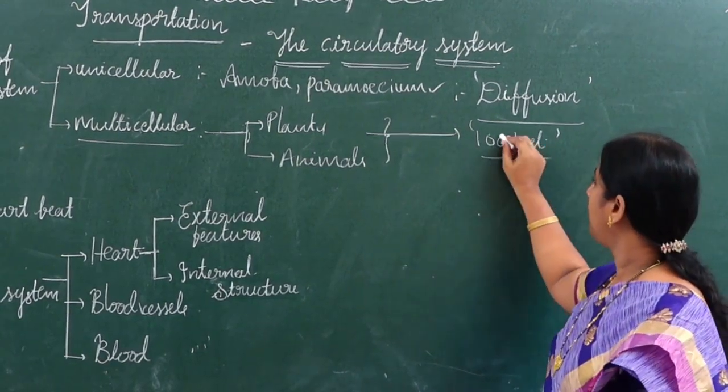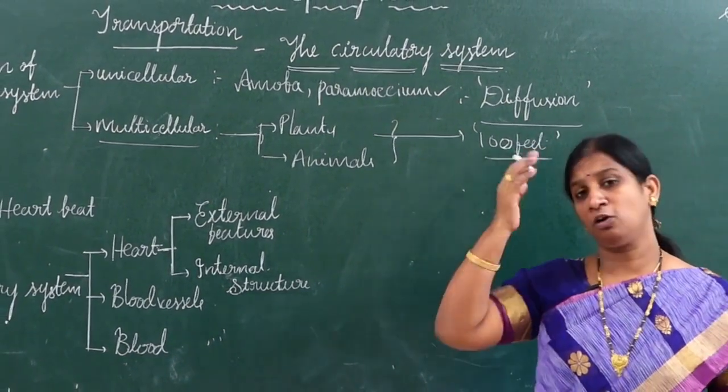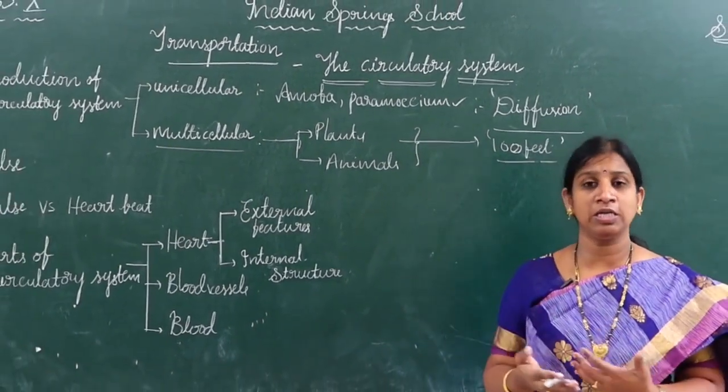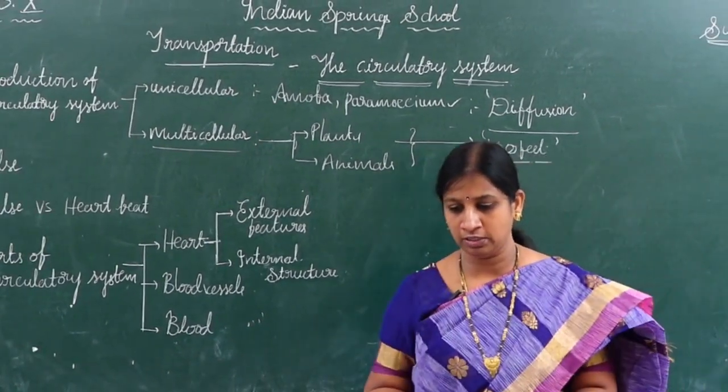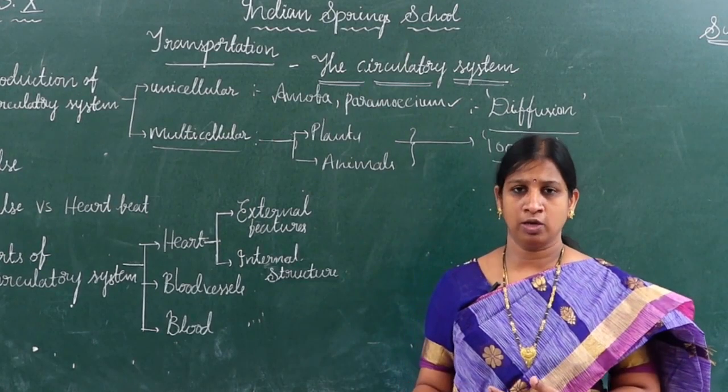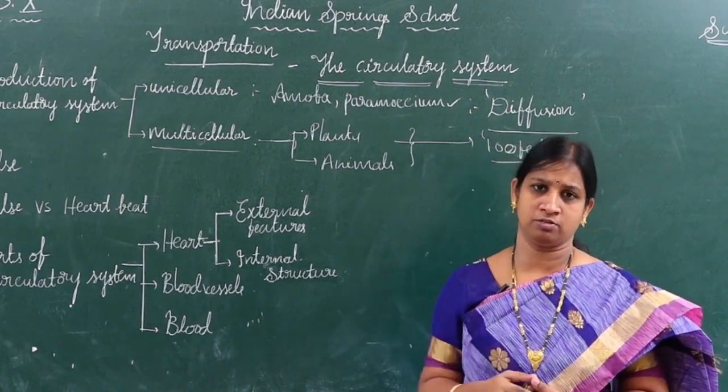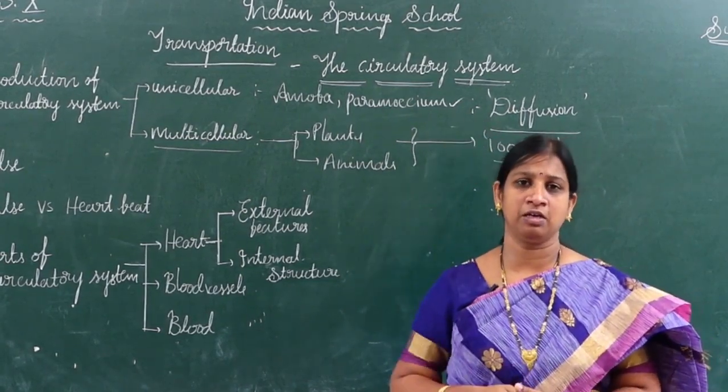In such tall trees, how do the materials get transported? If we talk about water, it has to be transported from the soil to such a tall place, till the last part of the plant.